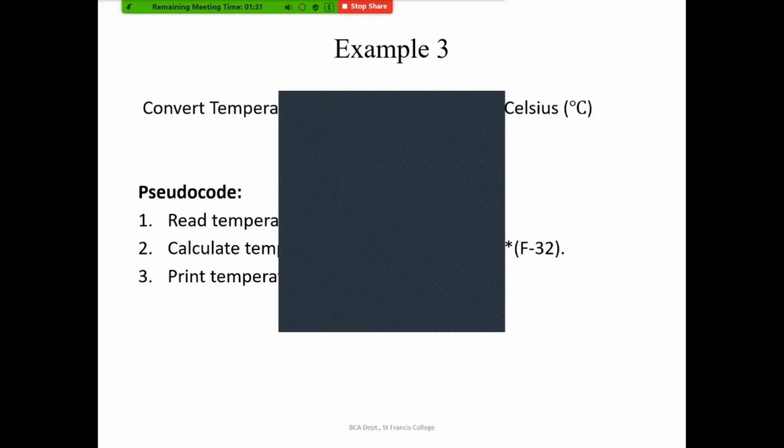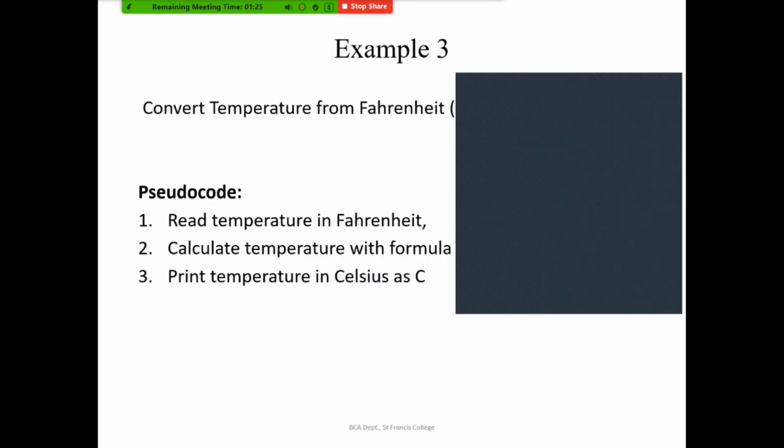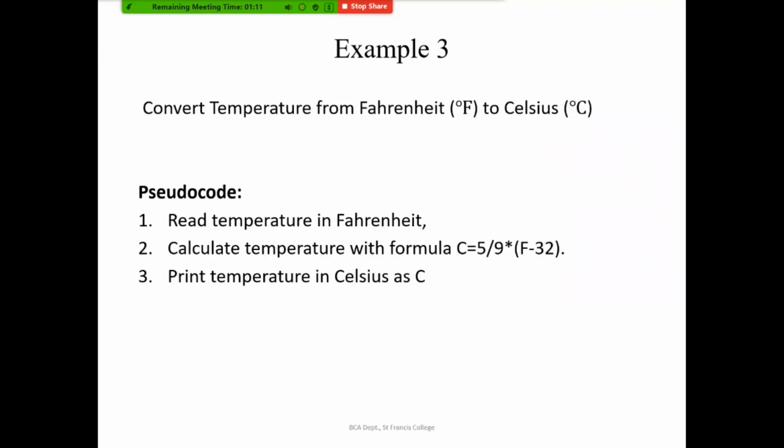Okay. So the next one: convert a temperature from Fahrenheit to Celsius. The first step, in order to accept or read the temperature in Fahrenheit, we should get an input, right? Fahrenheit temperature we should get. And then we have to calculate the temperature in Celsius using the formula. This you should be knowing, right? 5 divided by 9 multiplied by F minus 32, that is temperature in Fahrenheit minus 32. We'll be getting the temperature in Celsius in the variable called C. So we'll be printing the temperature in Celsius as C. Got it?